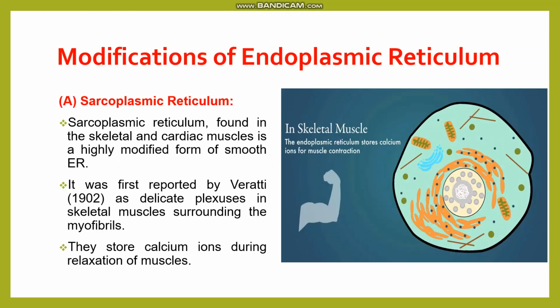Next are modifications of the endoplasmic reticulum. The first modification is the sarcoplasmic reticulum. Sarco means muscles. The endoplasmic reticulum present in muscle cells is called sarcoplasmic reticulum. It was first reported by Veratti as delicate plexuses in skeletal muscles surrounding the myofibrils. They store calcium ions during relaxation of muscles.